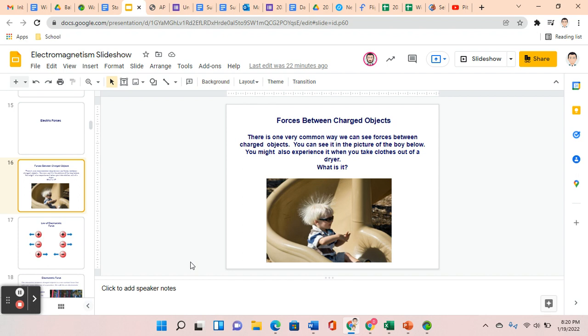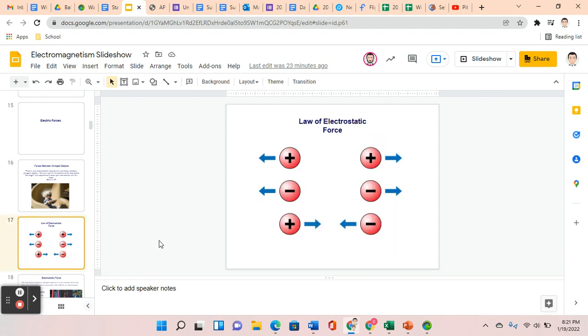Well, this is the electric forces unit, and that's going to be from positive and negative charges. In this case, the plastic slide that the boy was on had some excess negative charge that negatively charged the boy, and the hair is so light, the mass of the hair is so light that those charges repel against each other, causing the hair to stick up the way it does. So it's from those negative charges from static electricity.